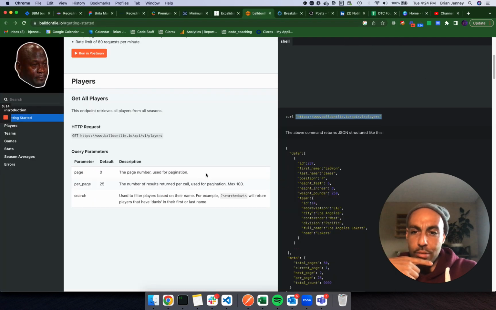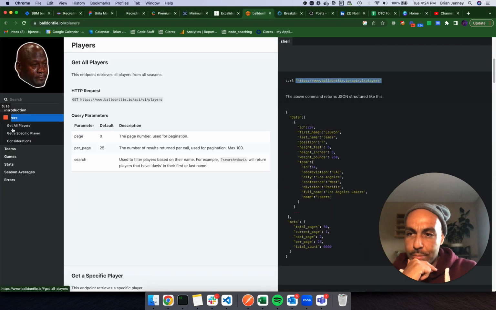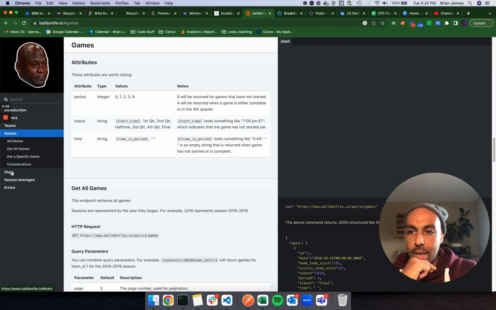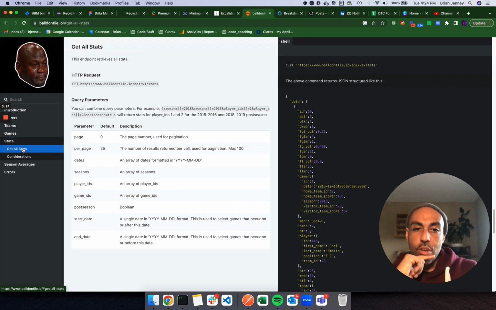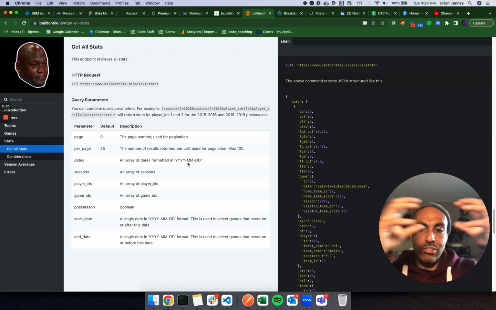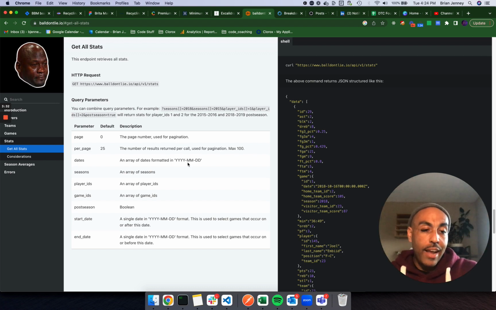Let's go back and see if there's anything else interesting we can get here. We have players. Oh, you can get a specific player. You can get teams. You can get games. You can get stats. Get all stats. Interesting. So what I might do is get a list of stats and players and then match stats to players, for example. That could actually be interesting.